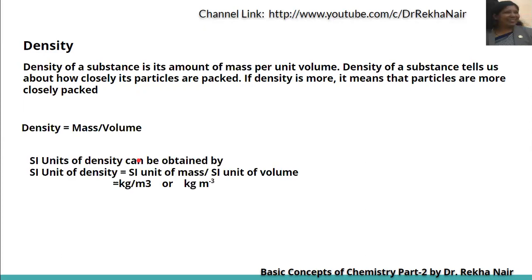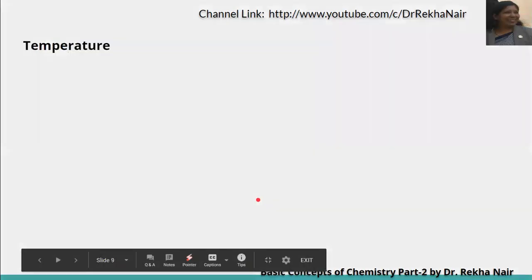If we want to know the SI unit, we can write it as the SI unit of mass divided by the SI unit of volume. The SI unit of mass is kg, and for the SI unit of volume, I said length cube, that is meter cube. So we can write it as kg per meter cube. And generally chemists use smaller units, that is gram per centimeter cube, for easy measurement.